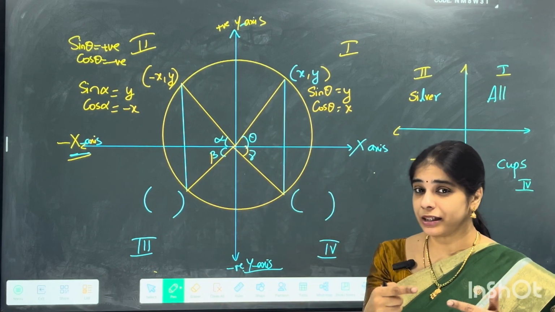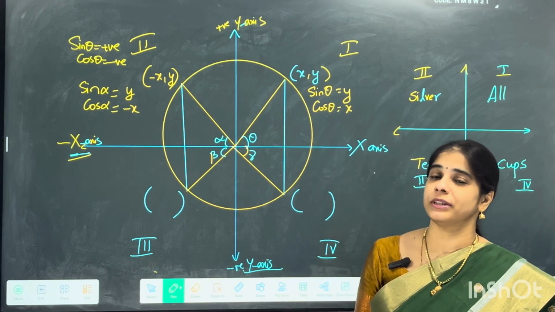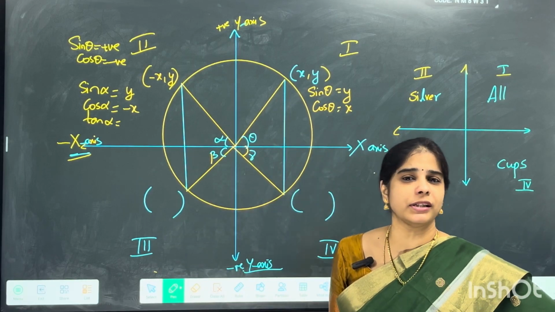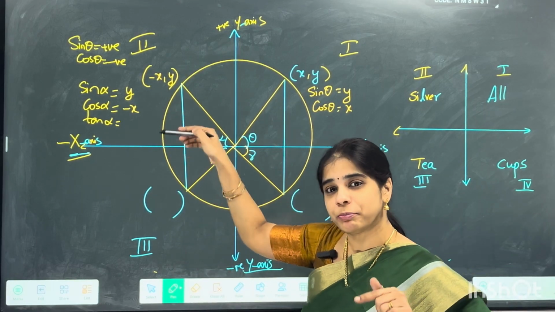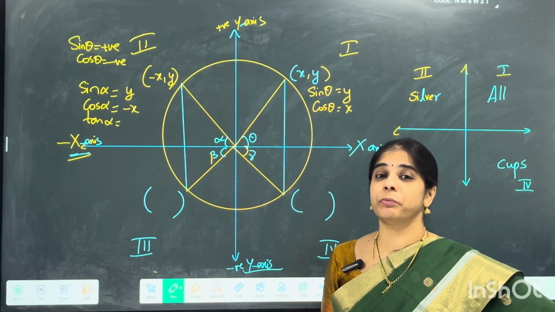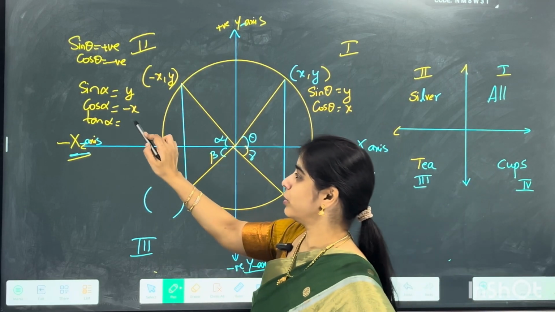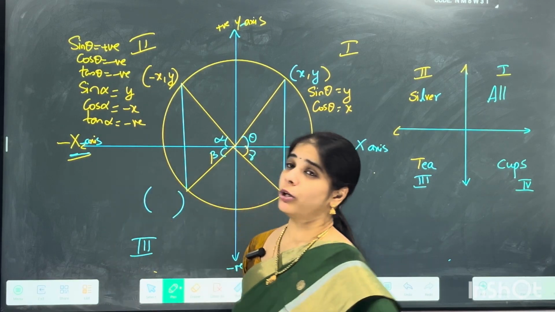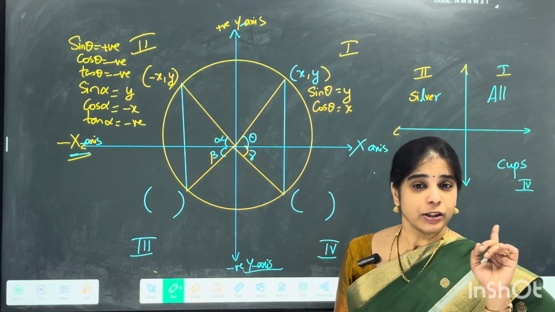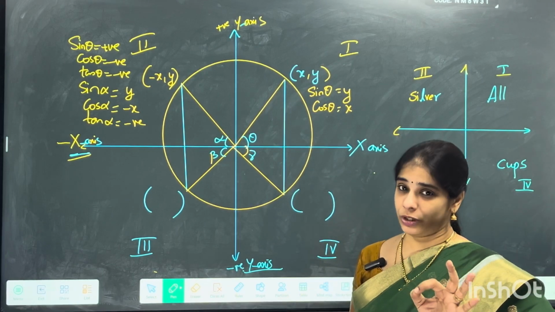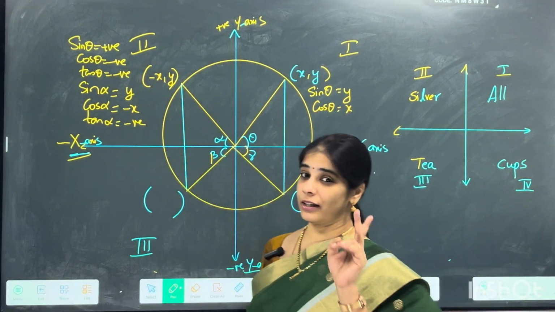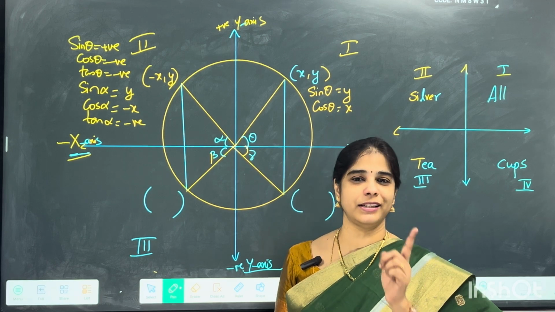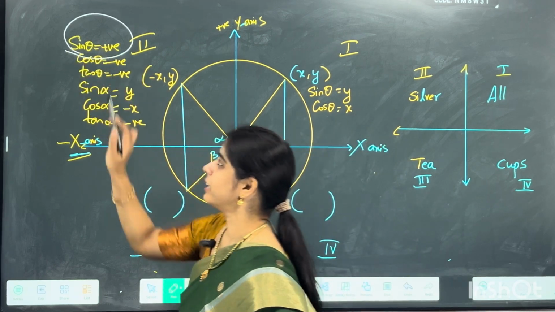So when sine and cos are one positive and one negative, what about tan theta? Do we have to discuss that in a specialized way? No, not required. Sine by cos is the same as tan. So positive by negative, how much will that be? Negative. So tan theta will also be negative. Obviously, their reciprocals will behave in the same way. So who is only positive here? Sine is only positive here. That means the second quadrant is sine's very own place. Sine's adda is the second quadrant. This is what we are specifying there.